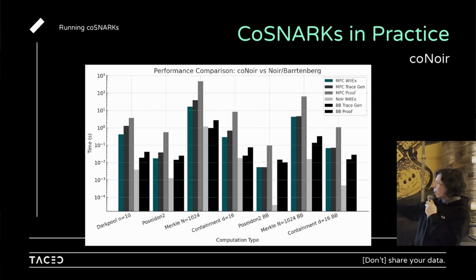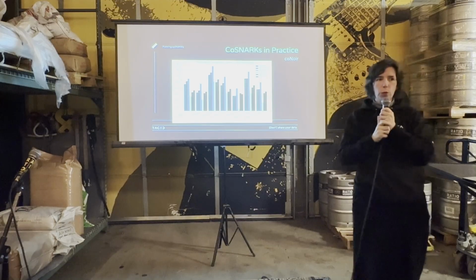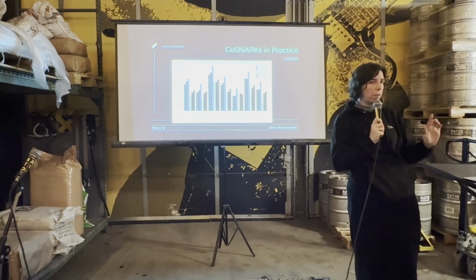On the bottom, you see the different experiments that we were doing: dark pools with 10 provers, generating Poseidon proofs, Merkle trees, all this kind of stuff. On the left of each experiment, you see the experiment run in MPC, and on the right, you see it in Noir. For pretty much all of these, Noir is cheaper, so doing it with just ZK alone is cheaper. Doing it for MPC is a bit more. But as I said, we hope to do some optimizations to get this faster.